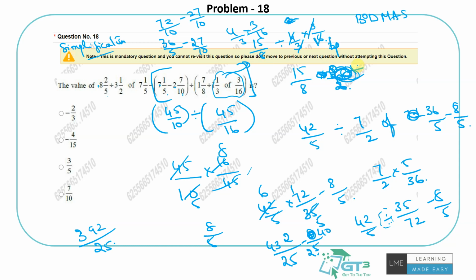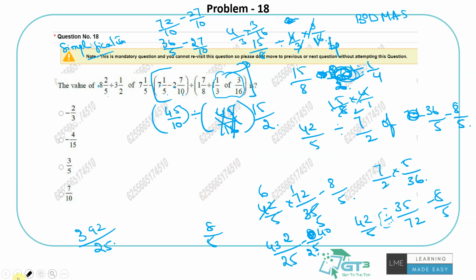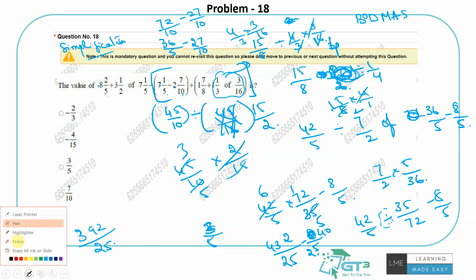15 by 8 divided by 1 by 4. So the reciprocal will be 15 by 8 into 4 by 1. It would have been 15 by 2. This entire thing would have translated to 15 by 2. Right, so let me just erase this once. So 45 by 10 into 2 by 15, 15 1s are 15, 15 3s are 45, 2 1s are 2, 2 5s are 10, so it will turn out to be 3 by 5. Okay, till this point it's fine. So I did a mistake. 3 by 5 should have been the answer here, but that's fine.